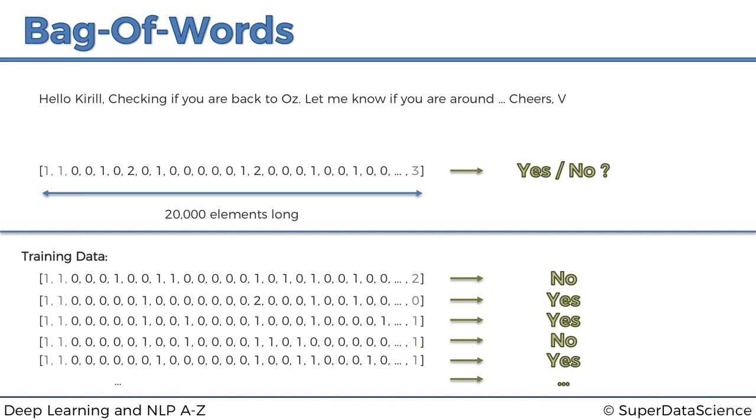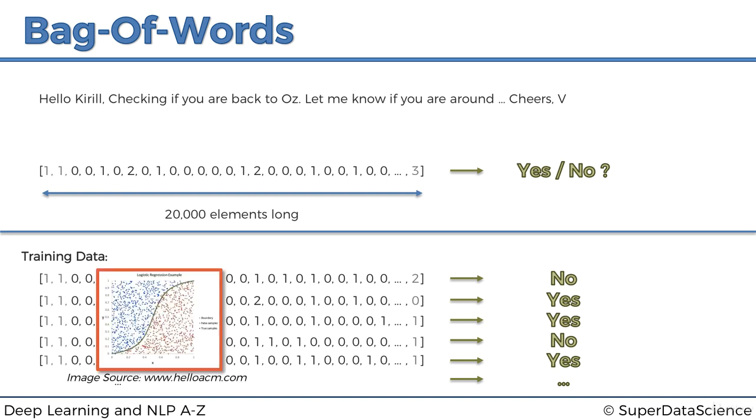And now what we're going to do is apply a model. Once we have all this data, we're going to apply a model. One of the algorithms we can apply to create our bag of words model is logistic regression.